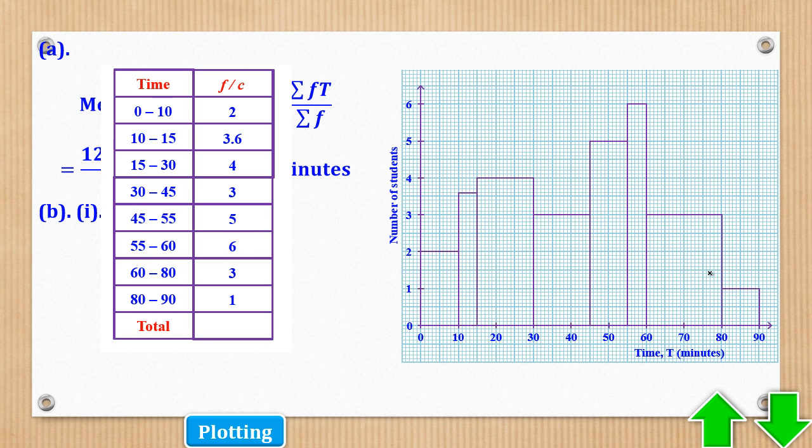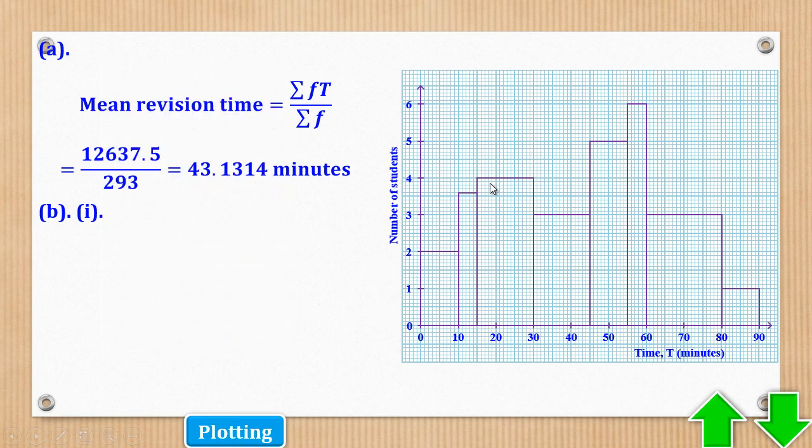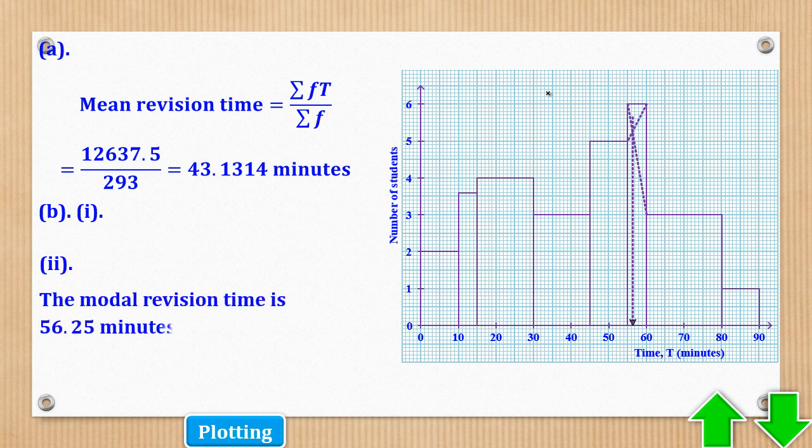But they also told us to use it to estimate the mode. So the highest is this. Highest is this, meaning we shall join a line from here to here. And also join a line from here to here. And drop a perpendicular from the intersection to meet the horizontal axis. Then we can read off that value, and that will be the modal revision time they wanted.